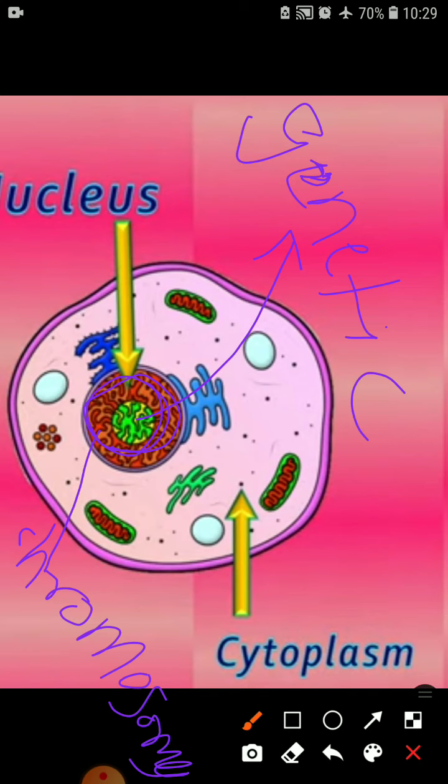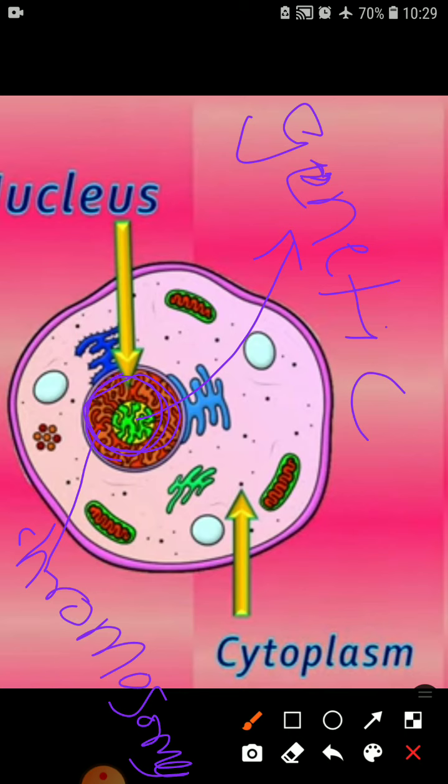Chromosomes, which are genetic material. The nucleus controls the various functions of the cell. Again repeating, it also contains thread-like structures called chromosomes, which are genetic materials. What is the function of the nucleus? The nucleus is the control center.